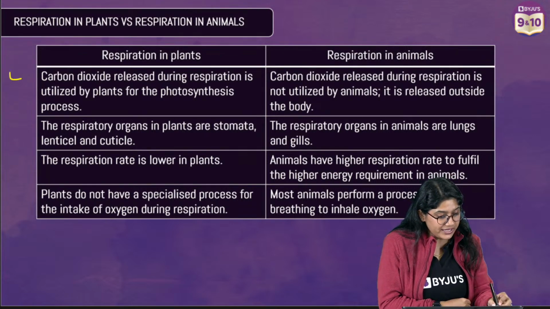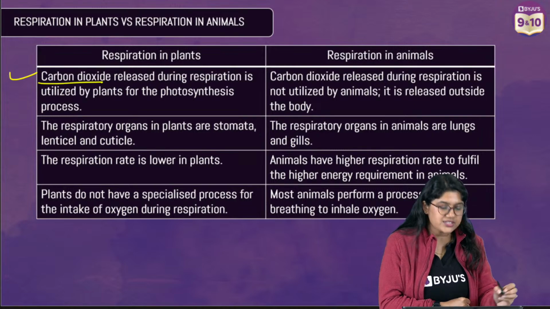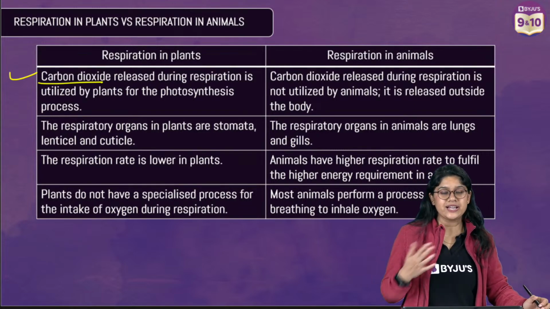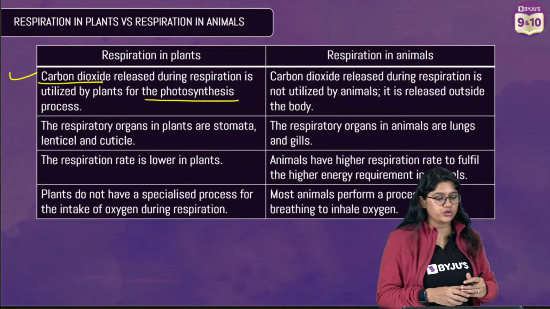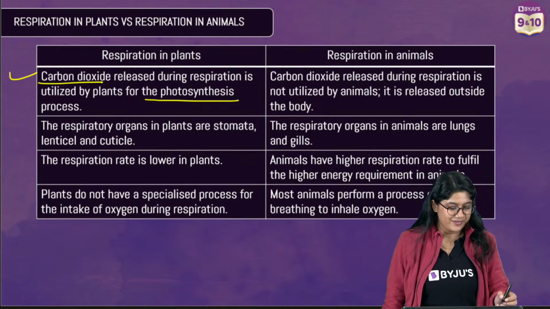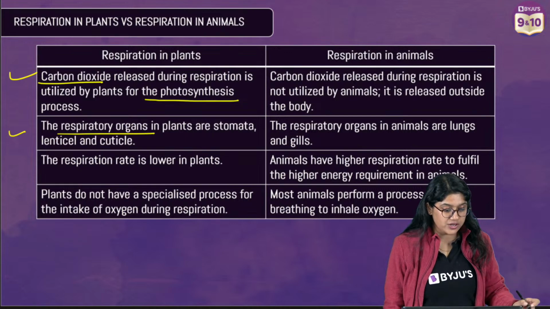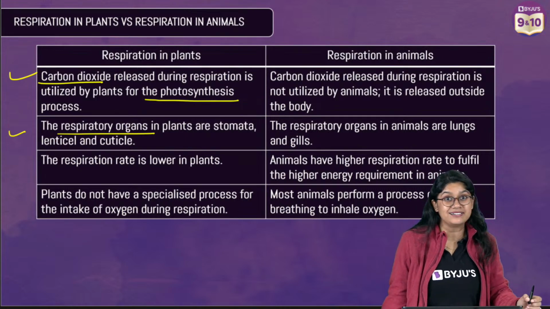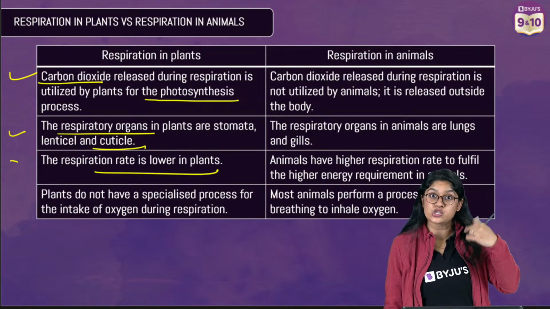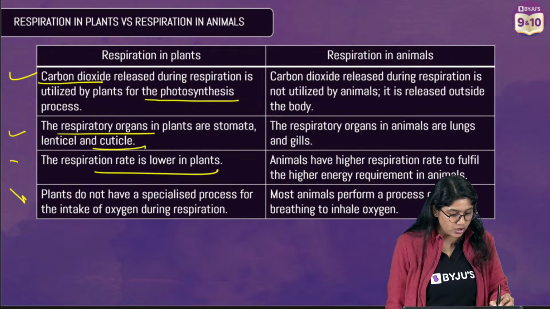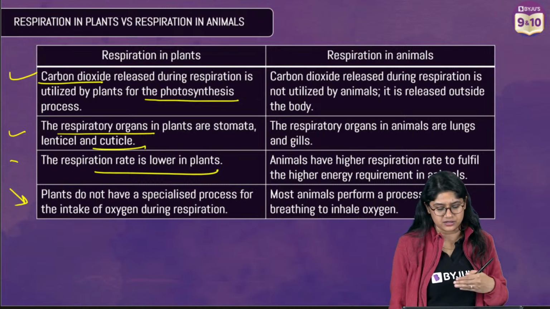Quickly everyone. So we know that carbon dioxide is released in plants, similarly to us, and they utilize the same carbon dioxide for the photosynthesis process. Respiratory organs in plants are the stomata, lenticels, and the cuticle. The respiration rate is very slow in plants, and plants do not have any special process to intake.